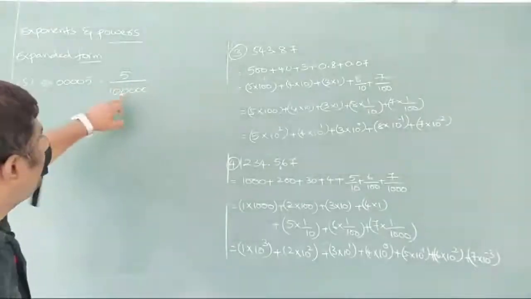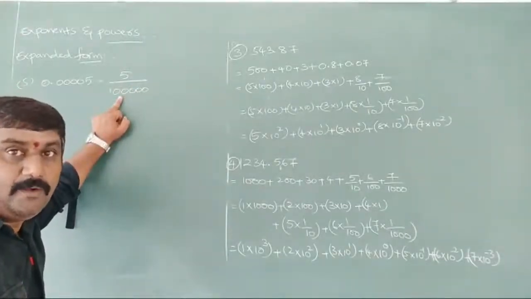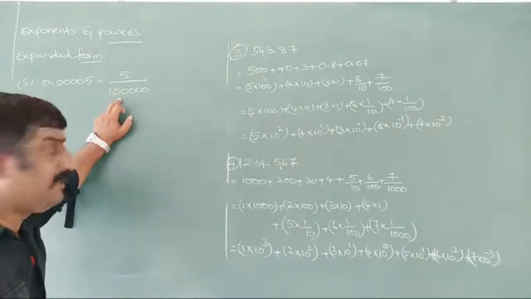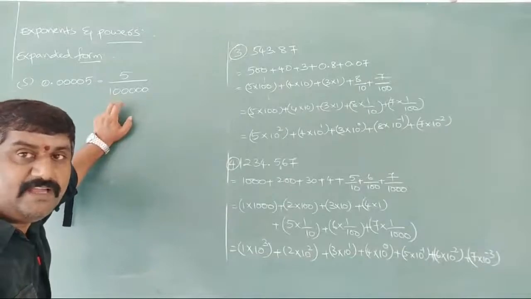How much is it going to be? 1 lakh it is going to be. 5 by 1 lakh. Now this 1 lakh, how many zeros are we finding here? 5 zeros we are finding here. These 5 zeros, how are we writing them?